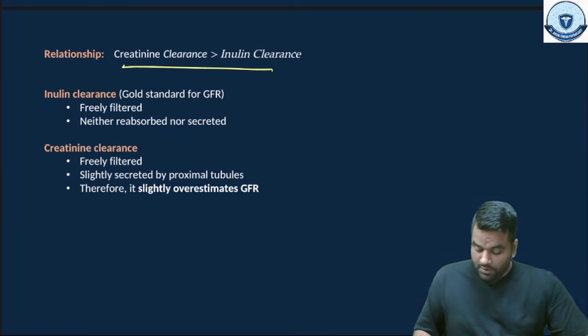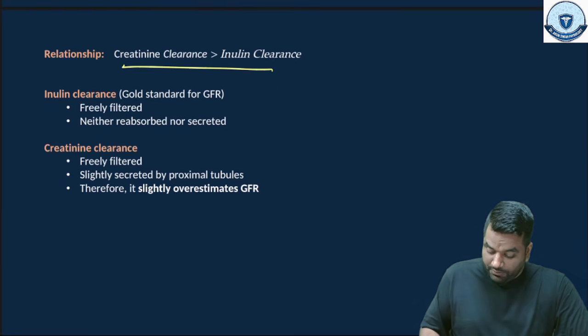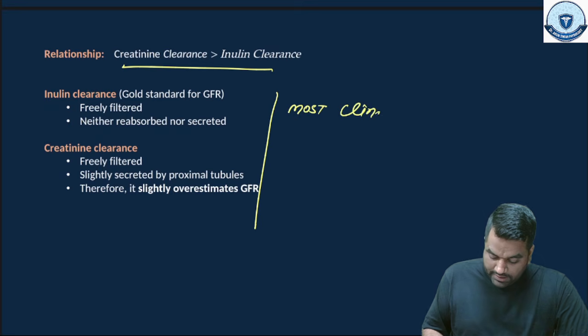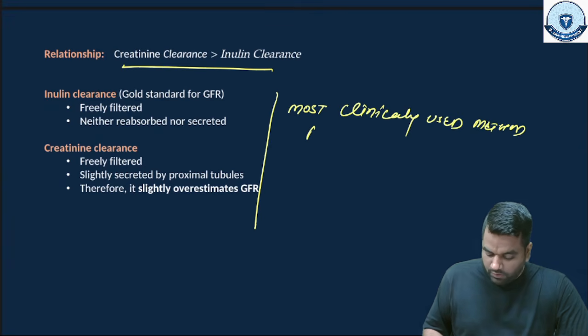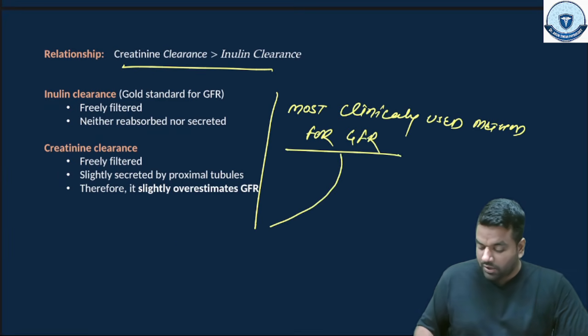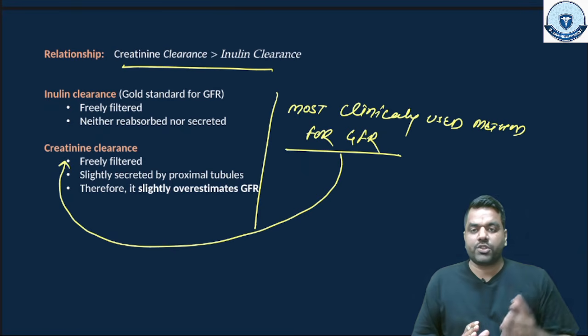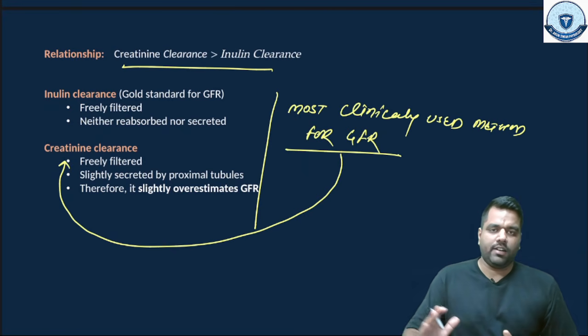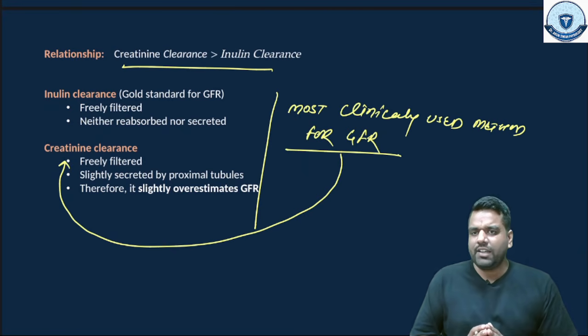But remember, if in the future a question asks for the most clinically used method for GFR estimation, then you should answer creatinine. If the question asks best, inulin. If the question asks most clinically used, creatinine, right? You have to remember this one.